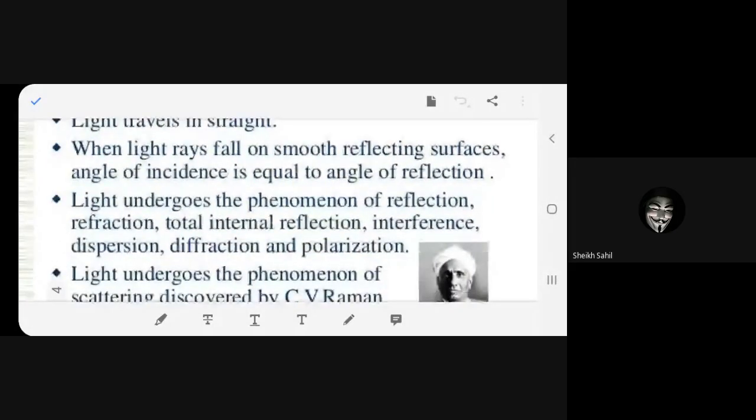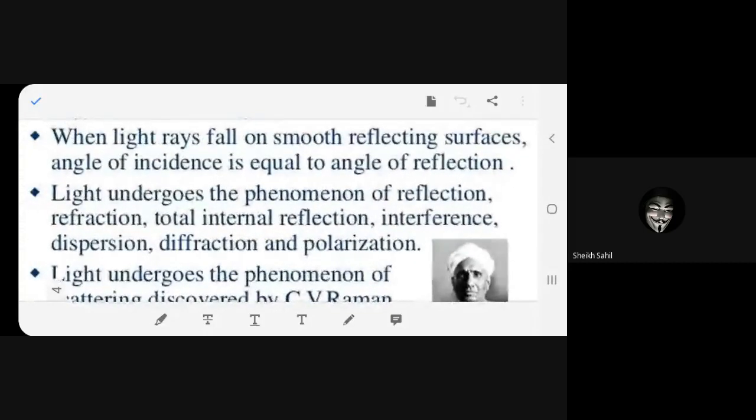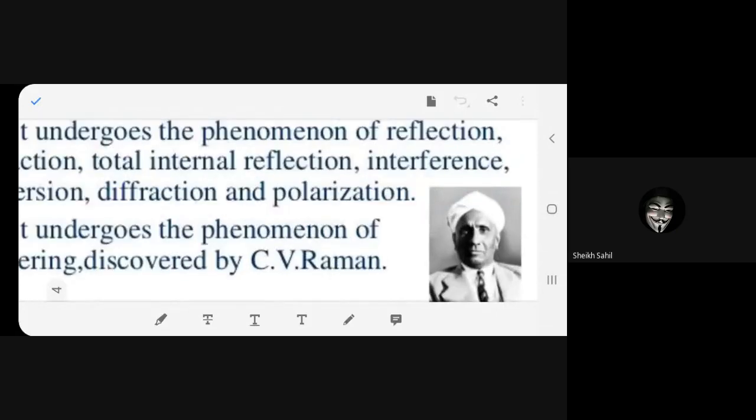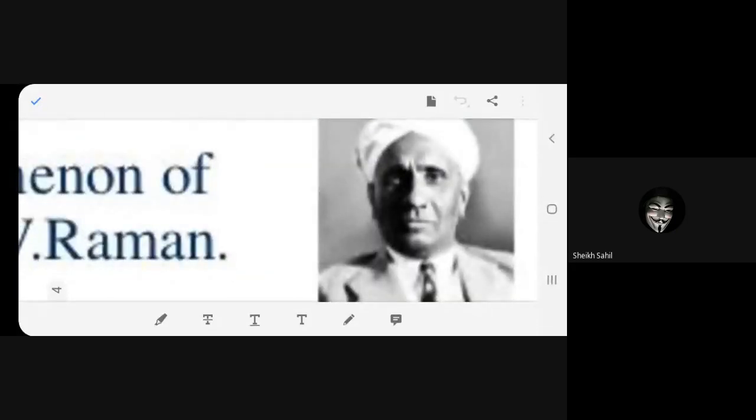I told you not to rush. Read properly. Light undergoes the phenomena of reflection, total internal reflection, interference, dispersion, diffraction, and polarization. Light undergoes the phenomenon of scattering, discovered by C.V. Raman. So who is this person? He is Nobel laureate C.V. Raman. Remember? He got a Nobel Prize.